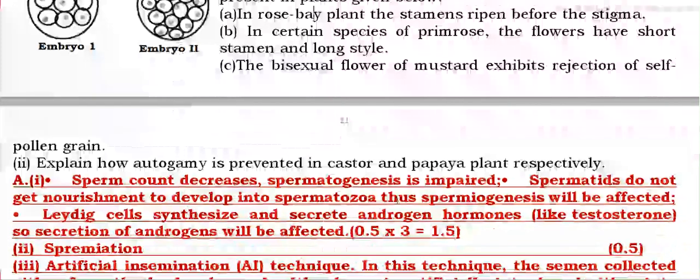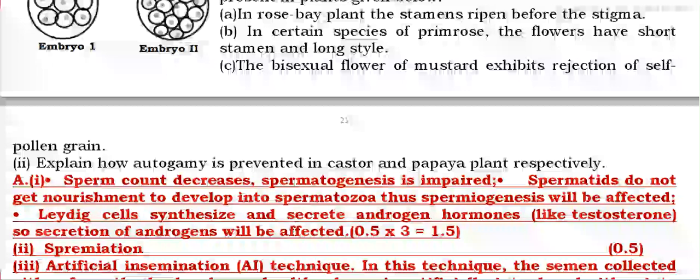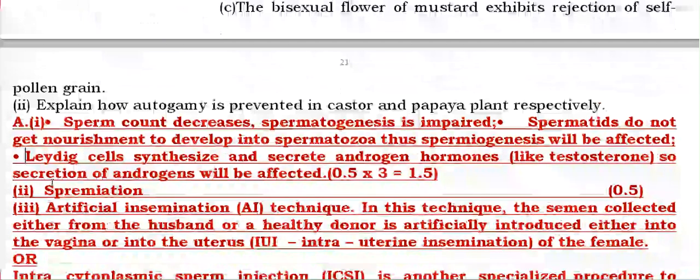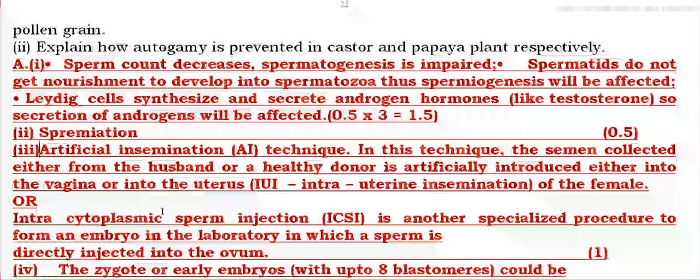Sperm count decreases and spermatogenesis is impaired during cryptorchidism because the sperm do not mature at the high temperature. A low temperature is necessary for the development of sperm, so they will not develop. Leydig cells synthesize and secrete androgen hormone, so the secretion of androgen hormone will also be affected due to cryptorchidism. Then spermiation is the release of sperm. Artificial insemination is a technique in which semen collected from the husband or a healthy donor is artificially introduced into the vagina or uterus.